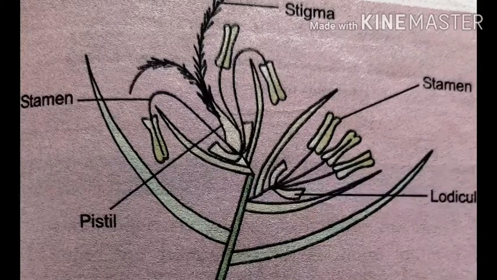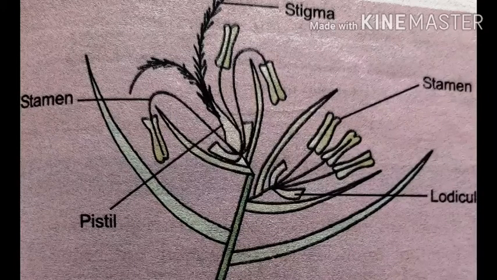And see here the stamen, which is versatile. Stamens are exserted with long filaments and they are versatile. Both stamens and stigma are exposed to air currents.